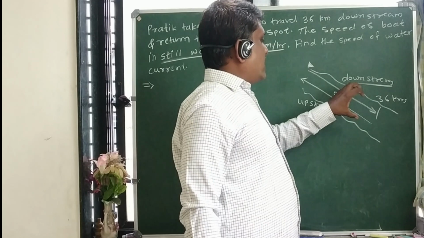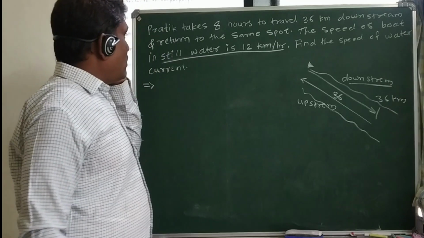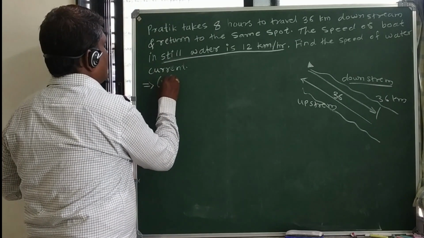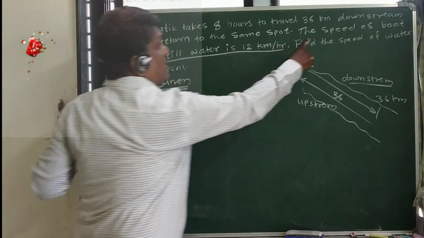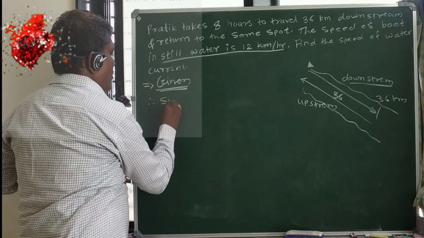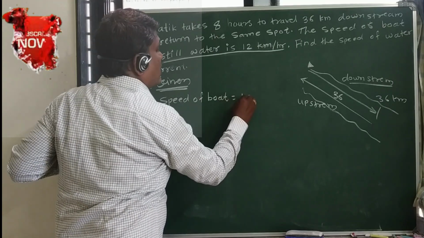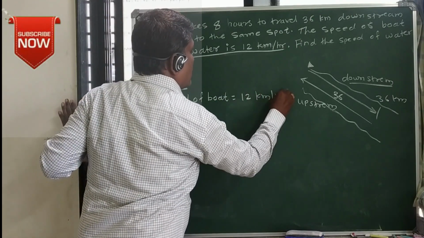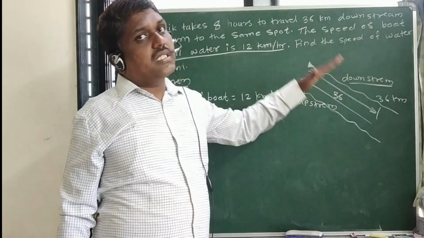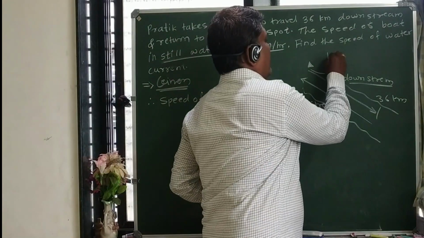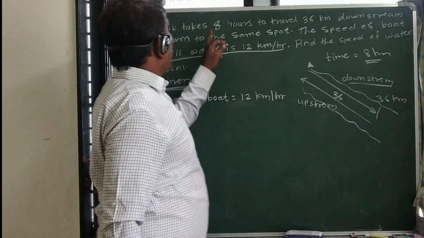We can make a rough figure to understand the example, and just write what they have given here. The speed of the boat is equal to 12 km per hour. They have given the distance: 36 km downstream and 36 km upstream. They have also given the time. Time is equal to 8 hours. So this is the time given, 8 hours.